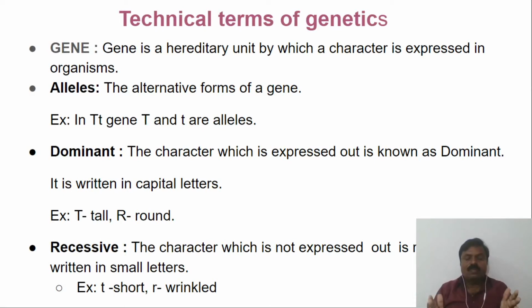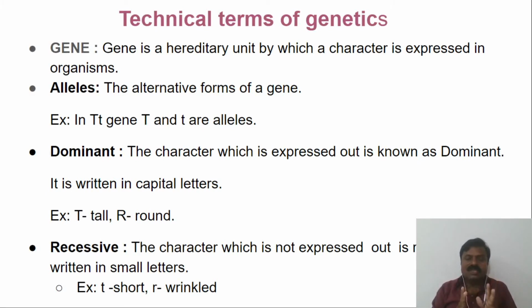For example, for the yellow character, we take capital Y, which is the dominant one. For the recessive one, we take the same Y, but in small letter. So we have to take the same letter for every character.